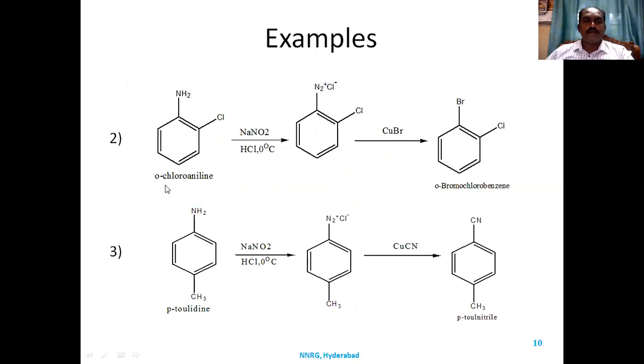Another example, orthochloroaniline. Orthochloroaniline, when it is treated with diazotization, forms chlorobenzene diazonium salt. When it is reacted with cuprous bromide, this diazonium salt is replaced with bromine to get orthobromochlorobenzene. Toluidine reacts with diazotization to give toluene diazonium salt, which when treated with cuprous cyanide, the cyanide group replaces the diazonium salt to give para-tolunitrile.